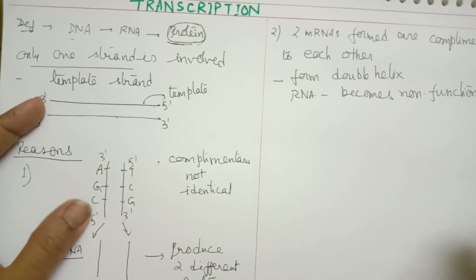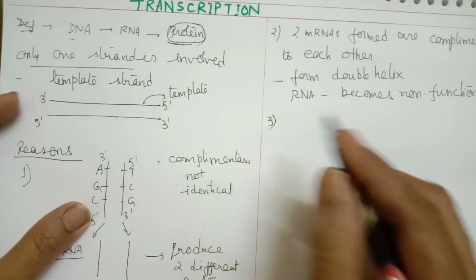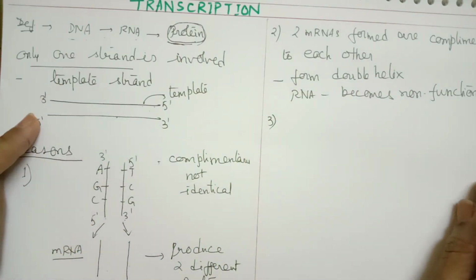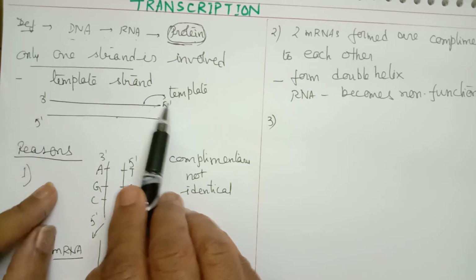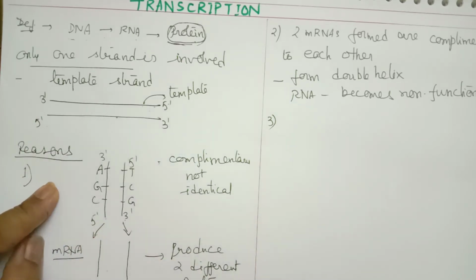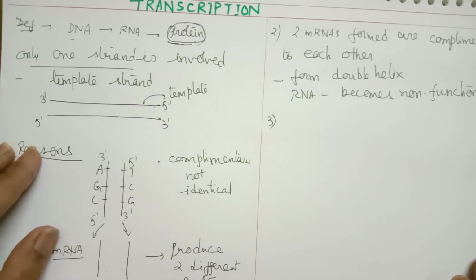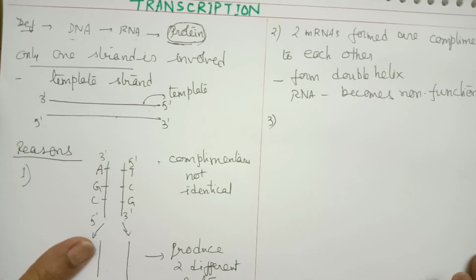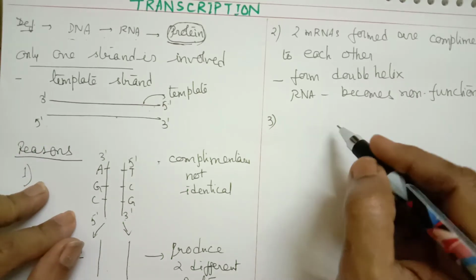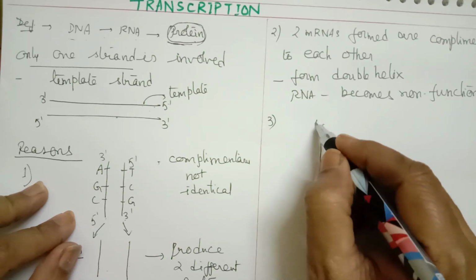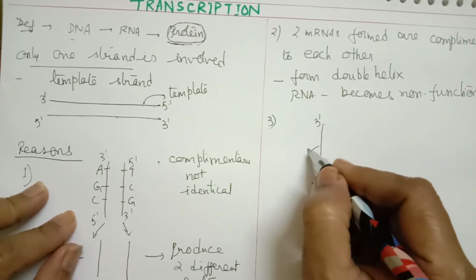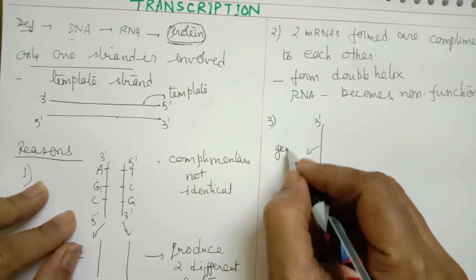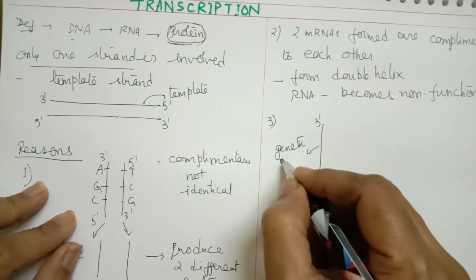And the third reason we can justify. We discussed here that only 3' to 5' is involved, but not the other one, 5' to 3'. There is a reason for this. Why only 3' to 5'? Because the strand in the 5' to 3' direction carries the genetic message.